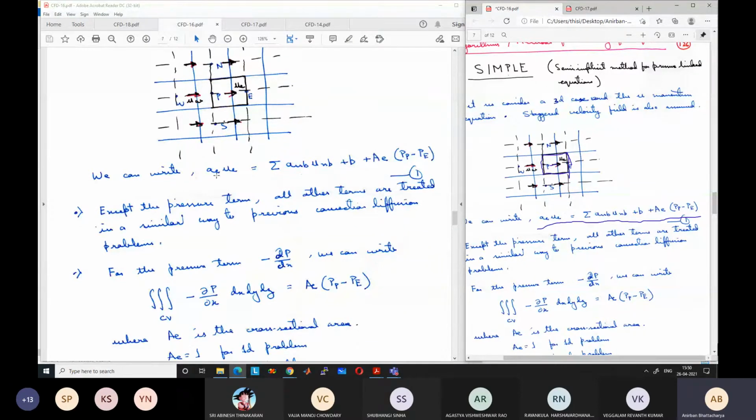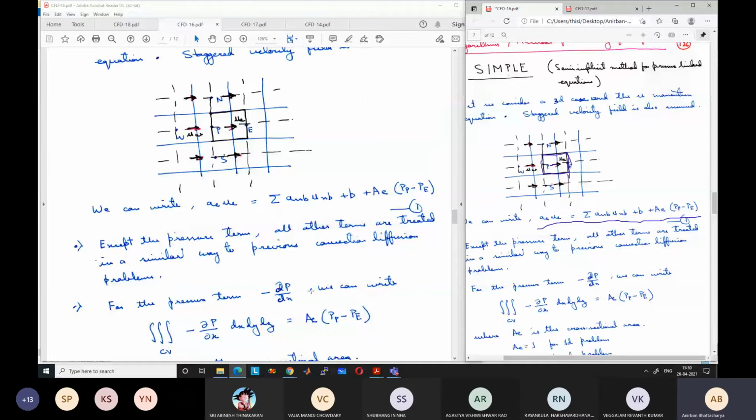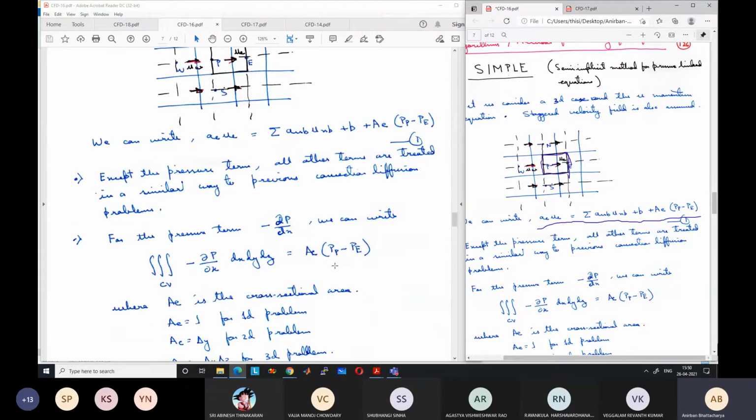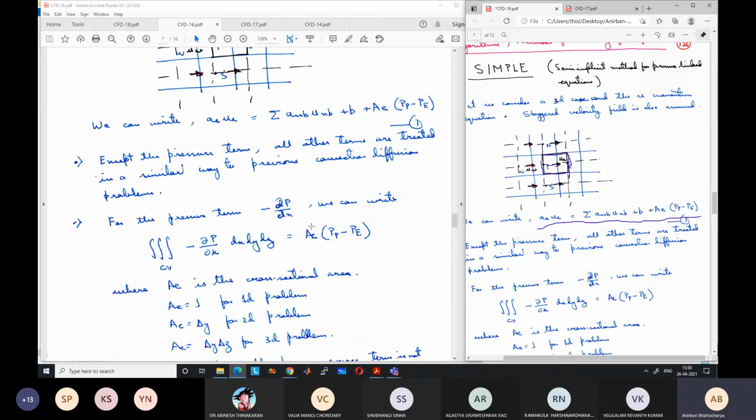So for the pressure term, pressure is minus dP dx for the x direction. If we integrate it over the three-dimensional control volume, I can write it as minus dP dx into dy into dz. This will be equal to AE into PP minus PE. If you integrate it over the x direction, you will get PP minus PE. Because the gradient is along the x direction, you get minus of the gradient along x, which is PP minus PE, and for the y and z direction you will just get delta y and delta z because there is no variation along the y and z direction.